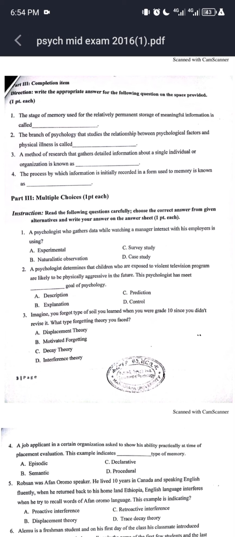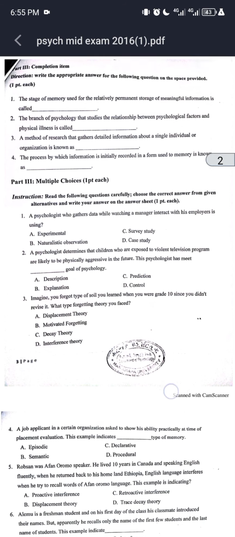Question number 2. The branch of psychology that deals with the relationship between psychological factors and physical illness is called what? The correct answer is health psychology, because health psychology applies psychological principles to the prevention and treatment of physical illness and disease. So the correct answer is health psychology.